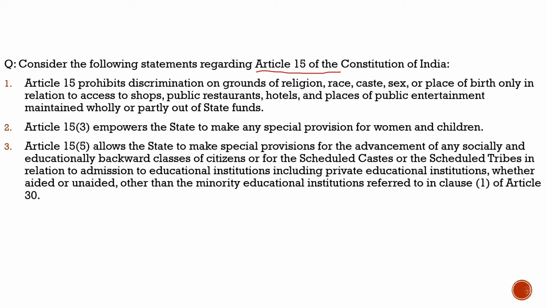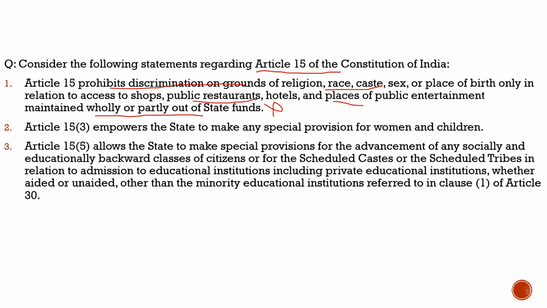Let's see what it says. The question says, consider the following statements regarding Article 15 of the Constitution of India. First statement: Article 15 prohibits discrimination on grounds of religion, race, caste, sex, or place of birth only in relation to access to shops, public restaurants, hotels, places of public entertainment, maintained wholly or partly out of state funds. No, it is incorrect. It does not even depend on state funds whether it is maintained or not. So the first statement is incorrect.